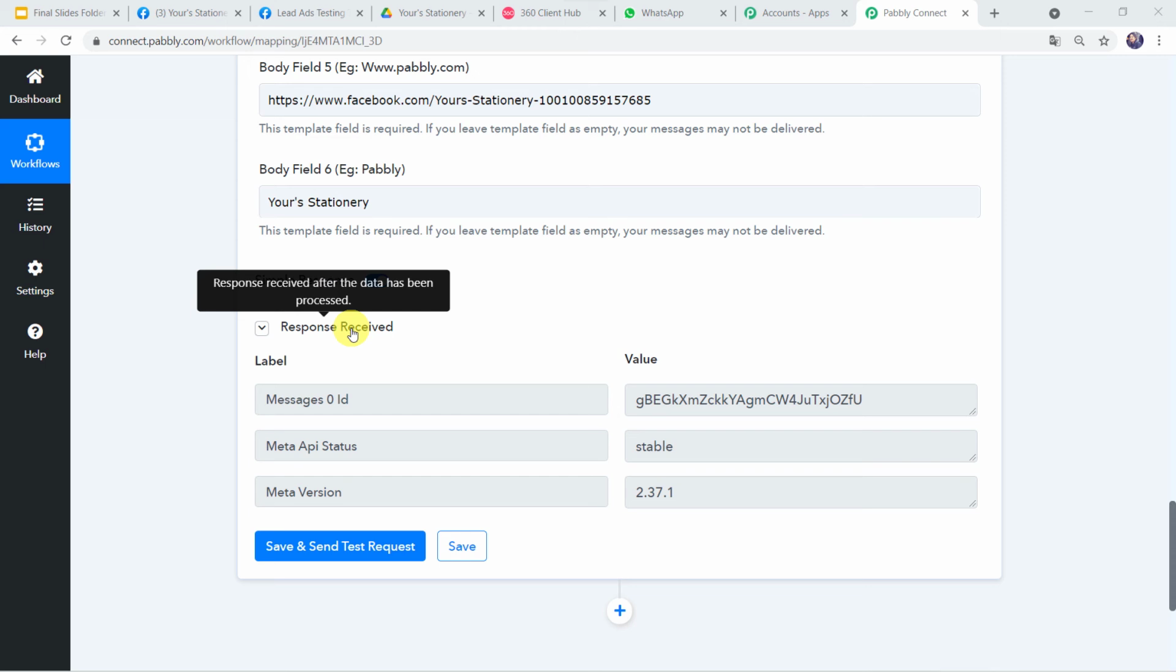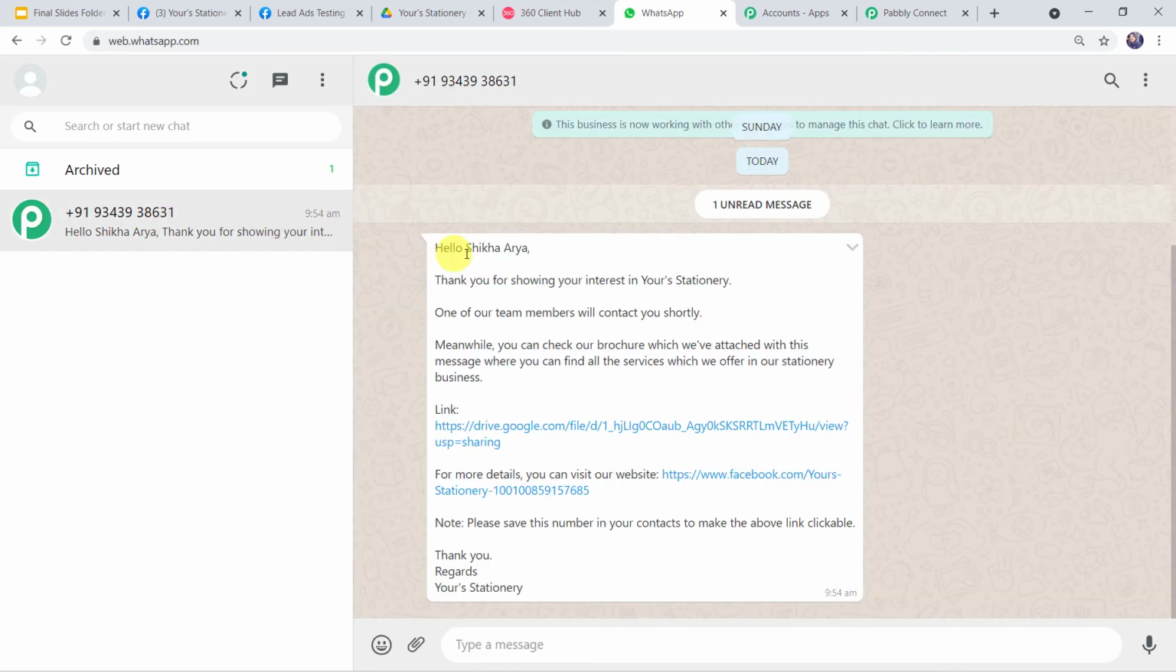Now let's go to WhatsApp and check whether the customer has received any message or not. And here we can see a new message. Hello Shikha Arya, thank you for showing your interest in Your Stationery. One of our team members will contact you shortly. So the same message that was there in the template is displayed on the WhatsApp number of the customer.